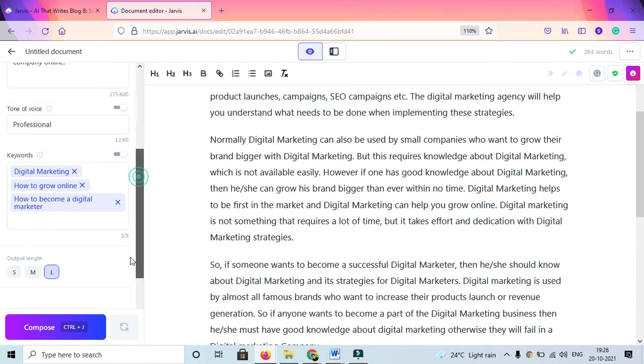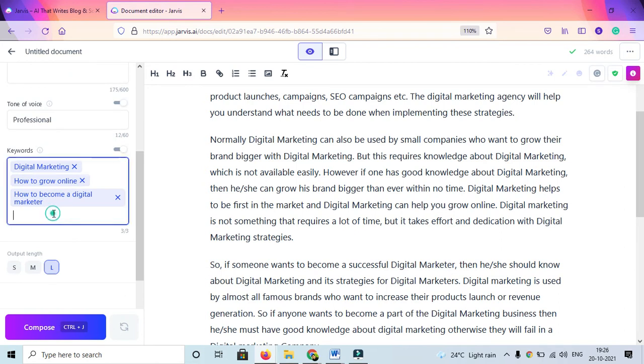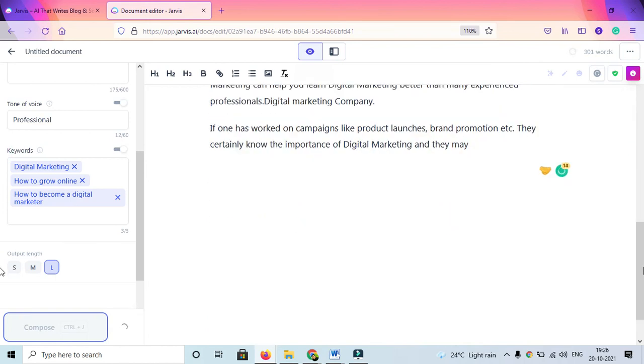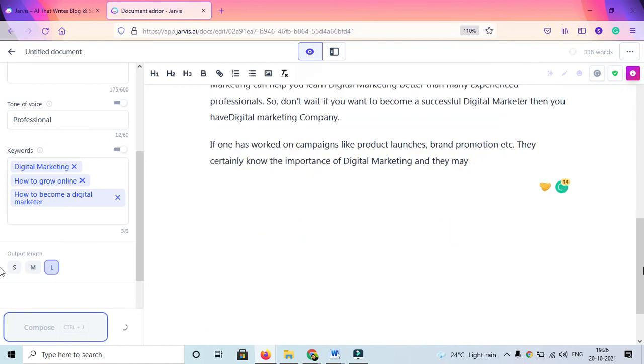So let's say why digital marketing freelancers are better. I'll include another keyword as in freelancer. Okay, so 3 I can include, that's done. Now I'll just compose it. Now once I compose, you can see over here that it has started writing further.